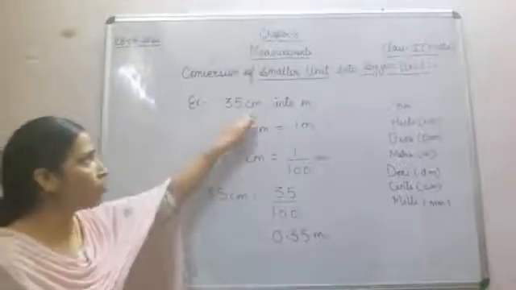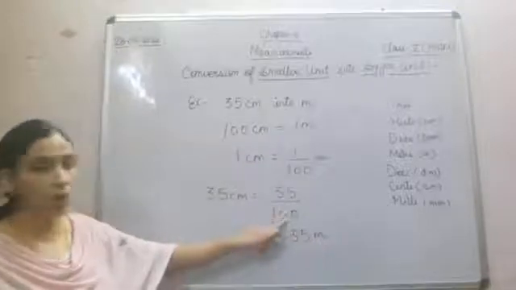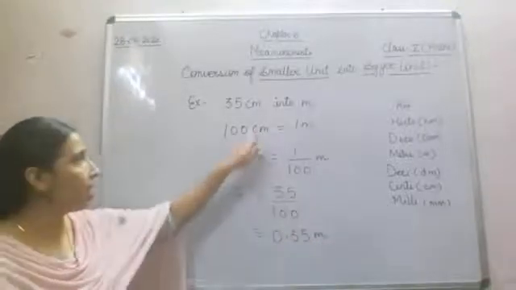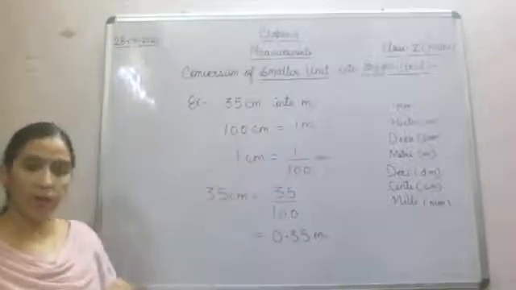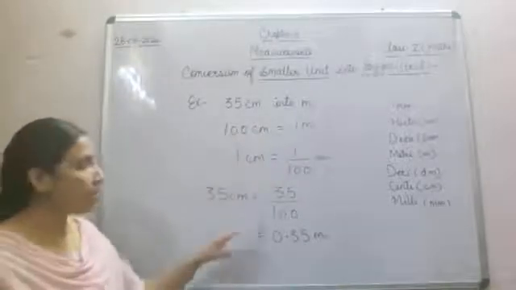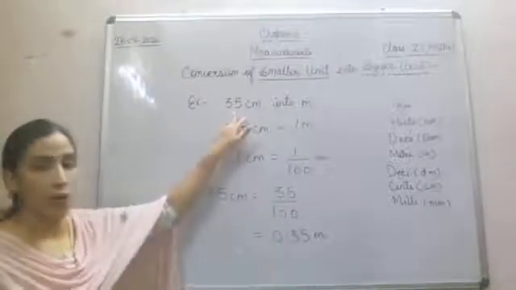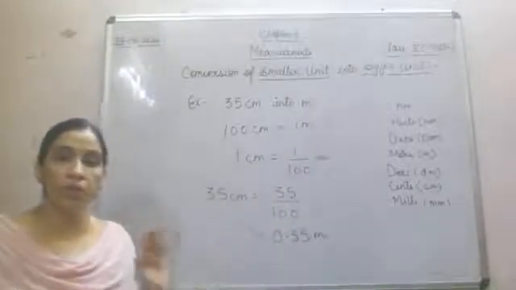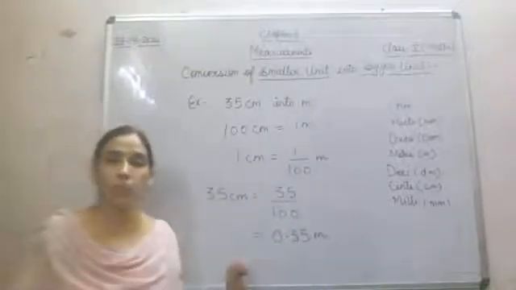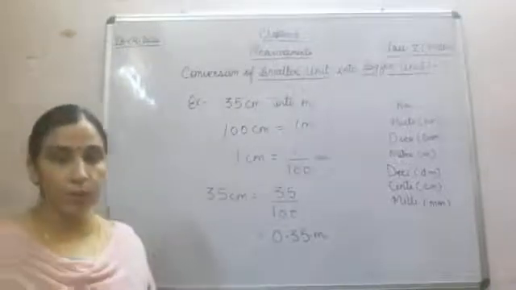Conversion from a smaller unit into a bigger unit. Then what are we doing? We are doing division. Fine, as many tens or hundreds as there are in that bigger unit, with that 10 or 100 or 1000, you are going to divide the given number. Now here 35 will be divided by 100, and a number divided by 100 means two decimal places are required.